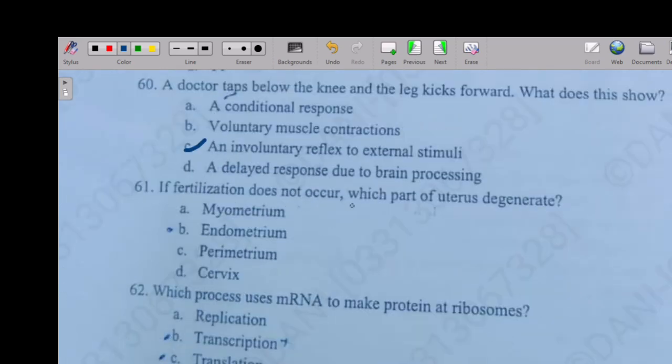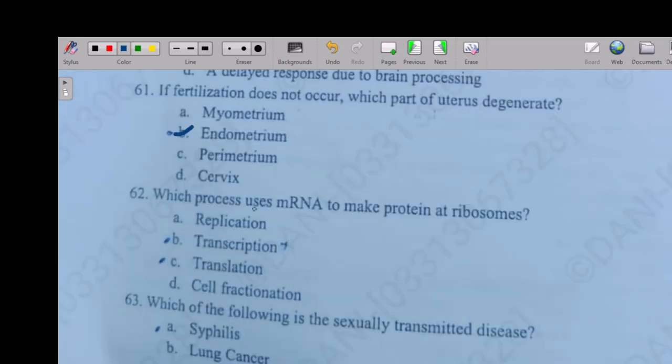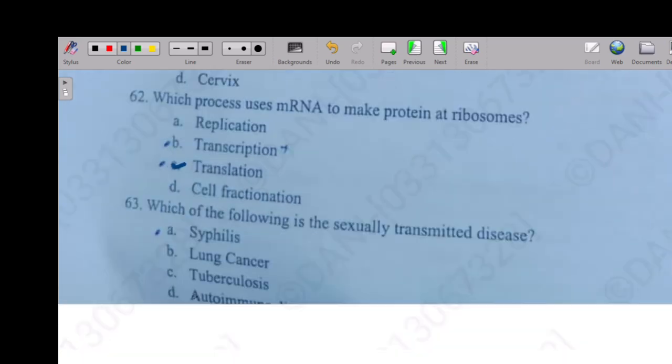If fertilization does not occur, which part of the uterus degenerates? Option A myometrium, endometrium, perimetrium, cervix. So the right option is option B. Which process uses messenger RNA to make protein at the ribosomes? Option A replication, option B transcription, option C translation, option D self-fractionation. So the right answer is option C, translation, since it involves ribosomes.